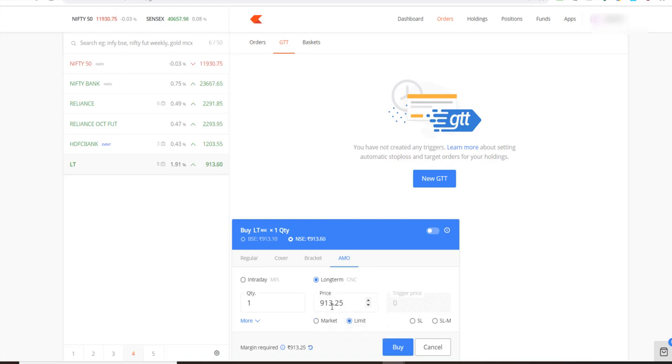Or you can specify your price. Let's say if I specify 900 rupees, and right now the market is open. But if I click on buy, it'll get stored in the system, and the order will be sent to the exchange the next day. So you can use the AMO option only when the market is closed. That is after 3:30 and before the market opens. You can put this order in, and this is for those who do not have time to put the order in when the market is open. You can even put a sell order for AMO, and it works just the same way. You can specify the market or the limit order.